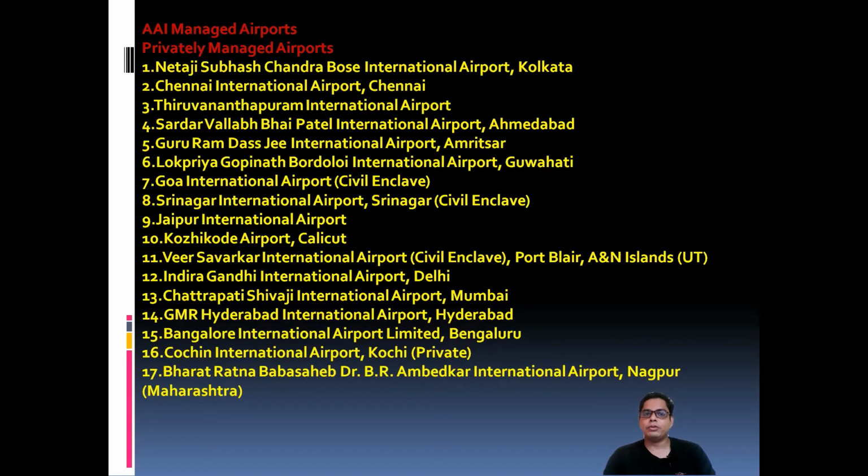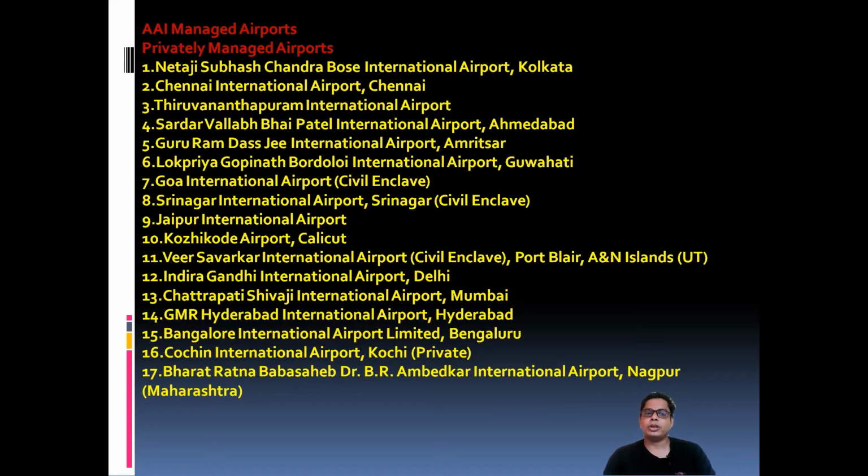Goa International Airport, civil enclave, it is Goa. Srinagar International Airport is Srinagar. Jaipur International Airport, Rajasthan. Kozhikode International, that is in Goa also. Veer Savarkar International Airport, that is Port Blair, Andaman and Nicobar Islands, one of the Union Territories. Indira Gandhi International Airport, Delhi. And Chhatrapati Shivaji International Airport, Mumbai.